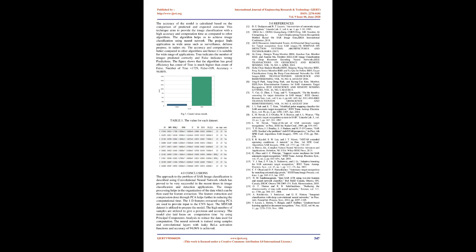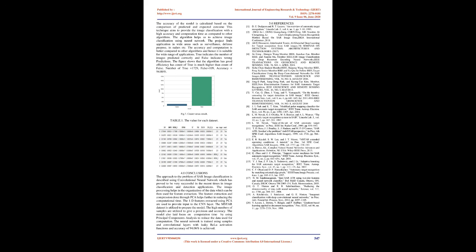proved to be very successful in recent times in image classification and detection applications. The image processing helps in the organization of the data, which can then be used for feature extraction. The feature extraction and compression done through PCA helps further in reducing the computational time. The 1D features extracted using PCA are used to provide input to the CNN layer.